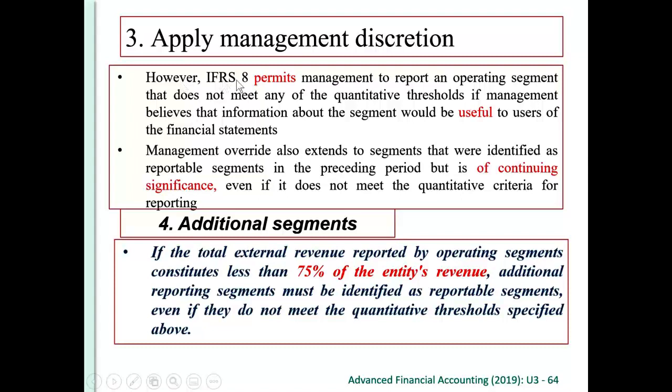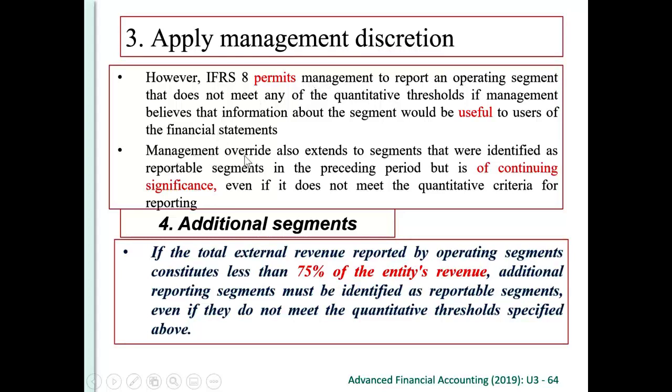However, Financial Reporting Number 8 permits management to report an operating segment that does not meet any of the quantitative thresholds if management believes that information about the segment would be useful to users of the financial statements. So if we think that it is useful, management may use its judgment, its discretion, to report it as a reportable segment.